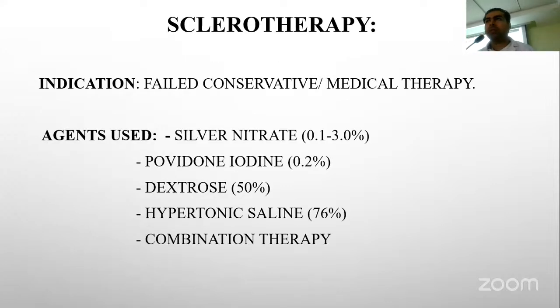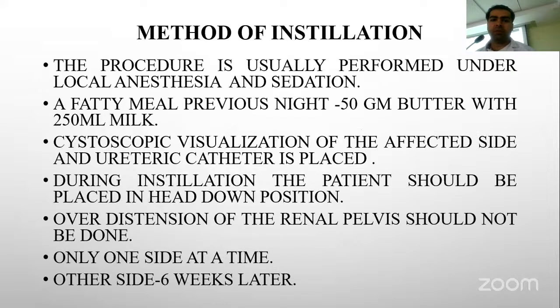Sclerotherapy is indicated when there is failed conservative management. The various agents are silver nitrate, povidone iodine, dextrose 50%, and hypertonic saline 76%, and these can be used in combination therapy. The procedure is usually done under local anesthesia. A fatty meal is given on the previous night, and cystoscopic visualization of the affected site is done.